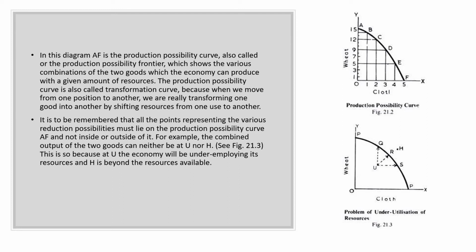that is cotton. It is to be remembered that all the points representing the various production possibilities must lie on the PPC, that is AF, and not inside or outside of it, because resources shown below the PPC represent underutilization of resources, and points shown outside the PPC show overutilization of resources. So the points which are on the PPC are always the resources which are effectively and efficiently utilized.